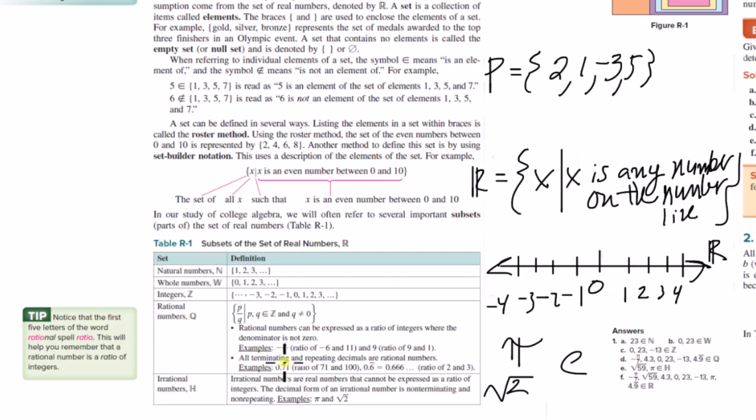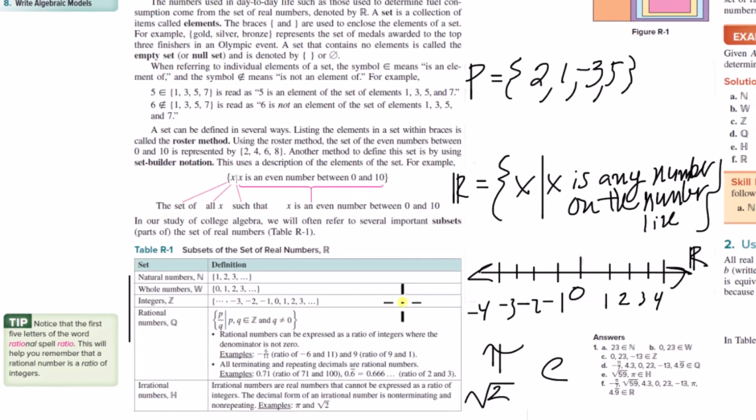Now, these irrational numbers aren't going to be any kind of subset, and rational numbers aren't going to be a subset of irrational numbers like we were seeing before. Every single additional category here was a subset of the following category. That doesn't happen here. Irrational numbers are going to be in their own separate group compared to the natural, the whole, the integers, and the rational numbers.